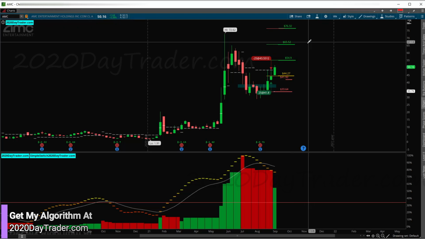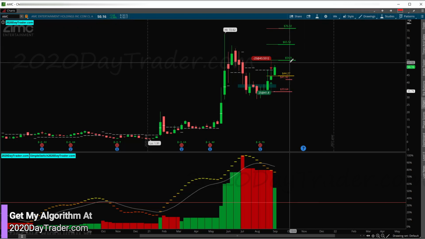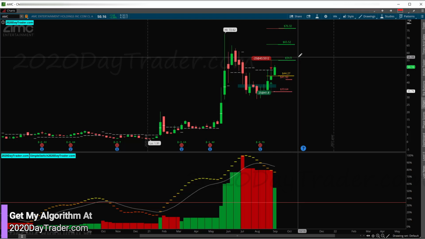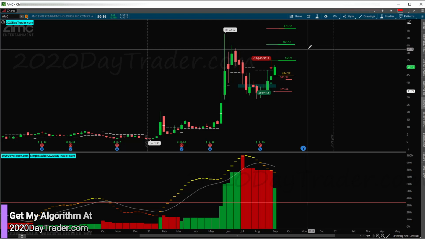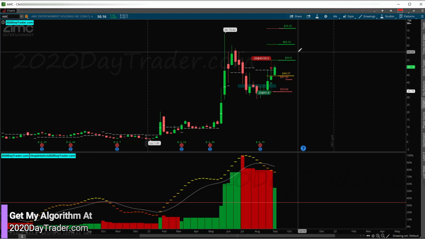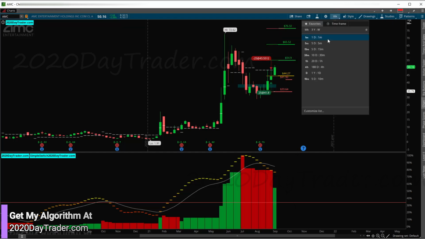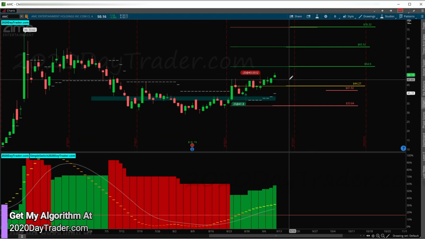So I think on Monday, I'm going to go ahead and jump back in for position. And I'm going to look to take my profit or start trailing my profit in the 54.90 area. And then if it gets into this zone up here, I'll definitely keep an eye on looking at pulling the rest of my profit off the table until it tells me something else.